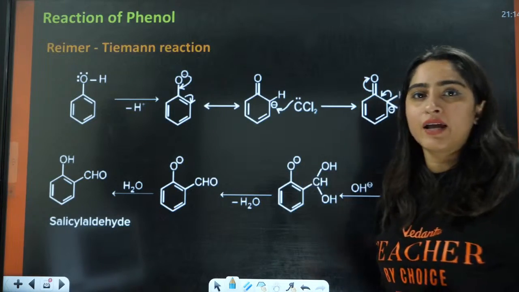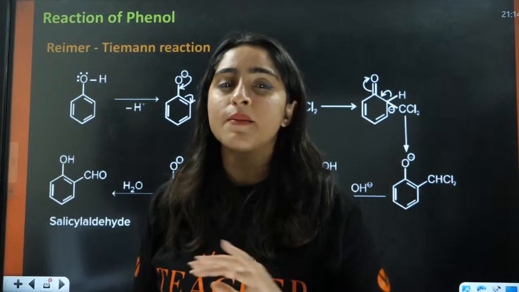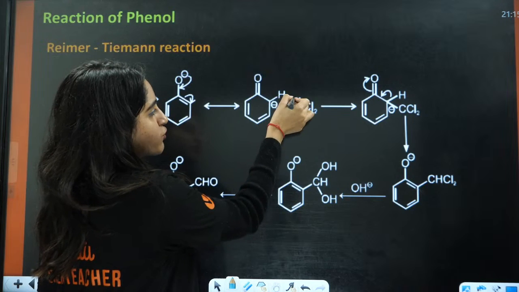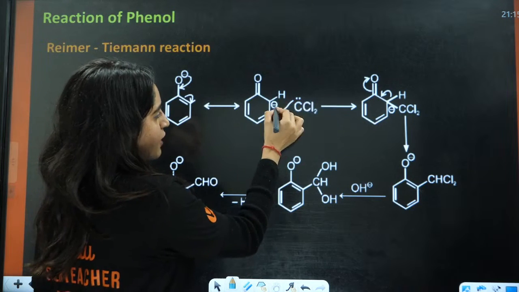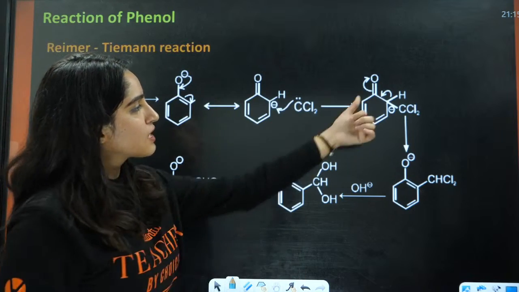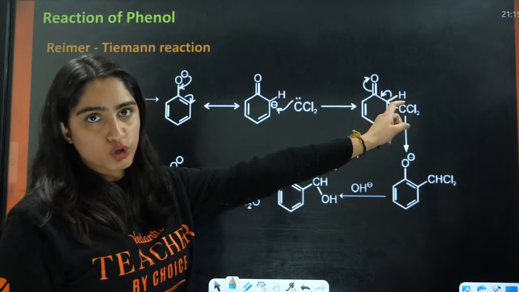Now, similar to what we did for Kolbe's reaction, this electrophile is going to attack here, at the ortho position.